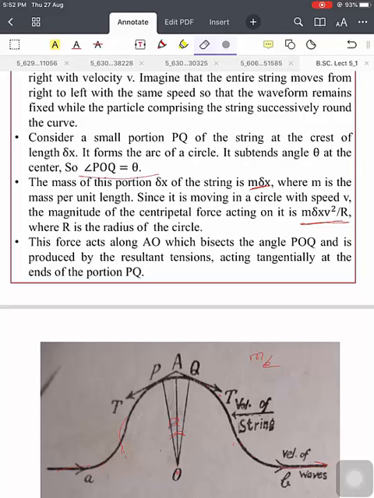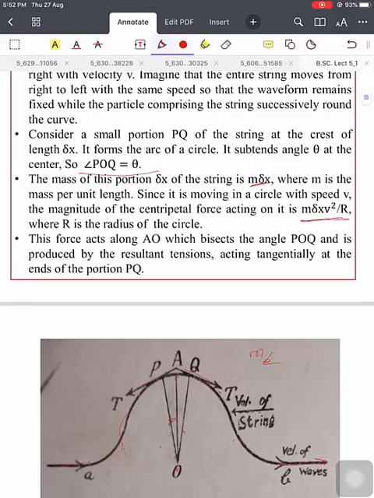This force acts along the line AO, which bisects the angle POQ, and is produced by the resultant of the tensions acting tangentially at the ends of the portion.